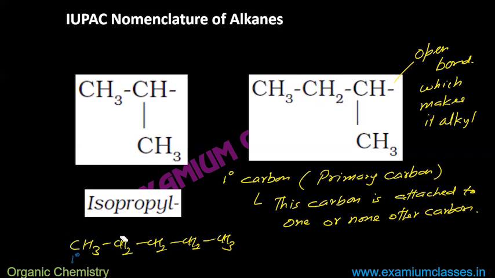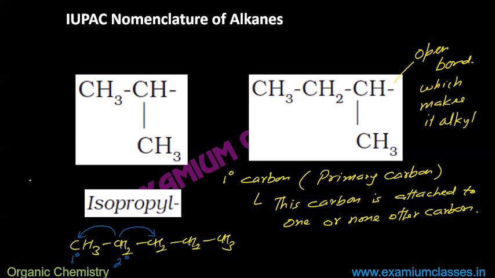Now you must have guessed the condition for 2 degree carbon. 2 degree carbon will be that one which is attached to 2 other carbons. So this carbon is attached to 2 other carbons, so it will be 2 degree carbon. So degree means how many carbons it is attached with. But in 1 degree, there is one more thing, that even if it is attached to no other carbon, it will be 1 degree.